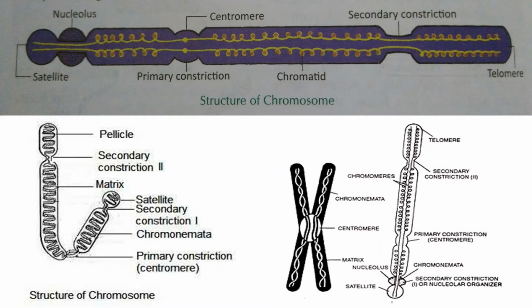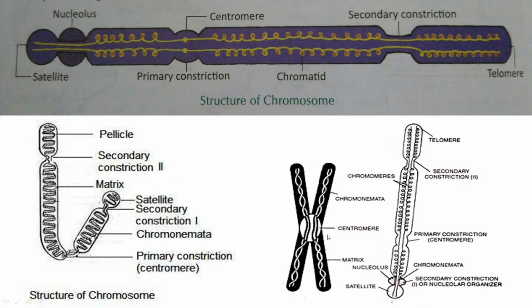Centromere. Each chromosome consists of a small granular non-stainable zone which is attached to the spindle fibers, called the centromere. You can see here the centromere. Actually in the chromosome, this middle part is the centromere. The centromere can have different locations on the chromosome. Here it is in the middle. In most chromosomes it is in the middle, so it is called metacentric.